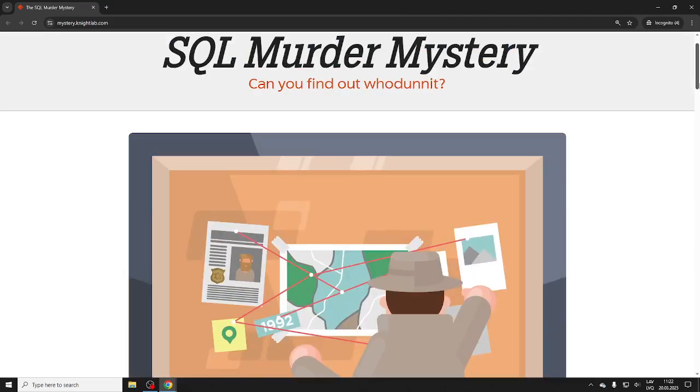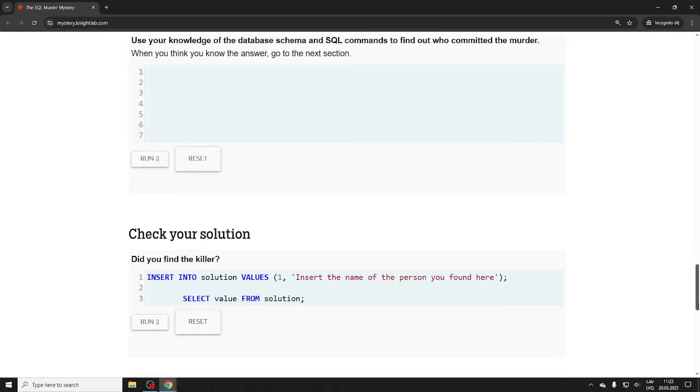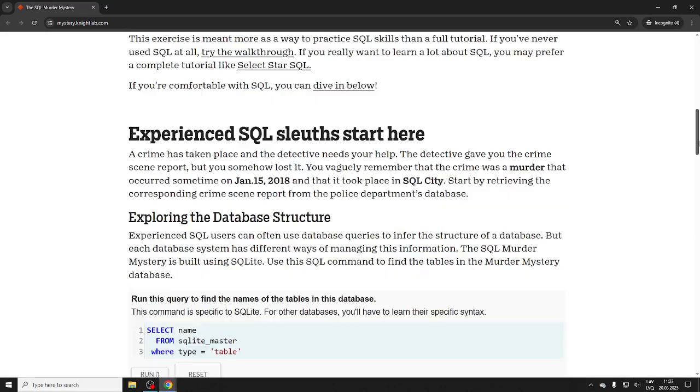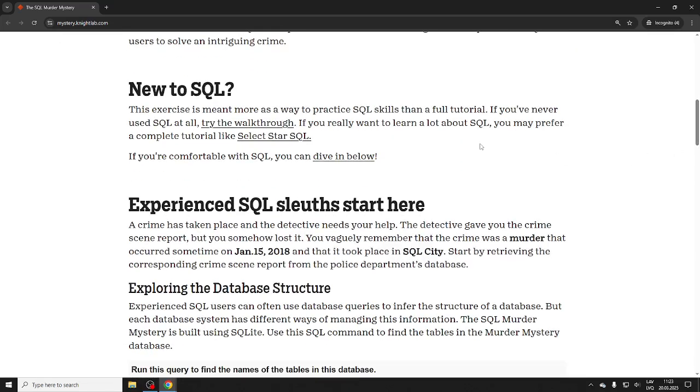So there's been a murder, right? Let's see if we actually get the first table. So you need to insert... right, there's been a murder. Okay, so what are the clues? The detective gave you the crime scene report, but you lost it, so you don't know what you were doing at that time. You vaguely remember there was a murder. It occurred around January 15, 2018, and of course it happened in SQL City. So our starting point will be that we want to retrieve the actual crime scene report.